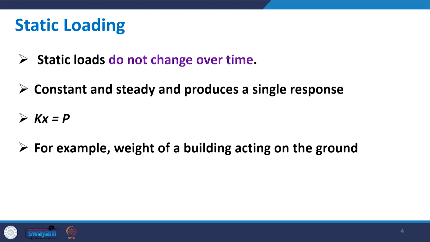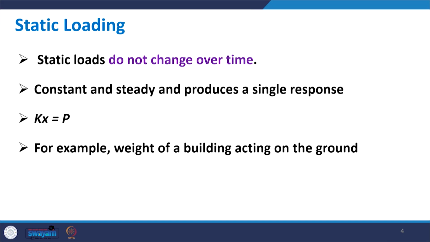In engineering seismology, we are going to talk first about static loading and then dynamic loading. The idea is to understand the difference between them. Static loading is loading which does not change with time; it remains constant, is in steady state and produces a single response. The equation given here, Kx = P, is for static loading.